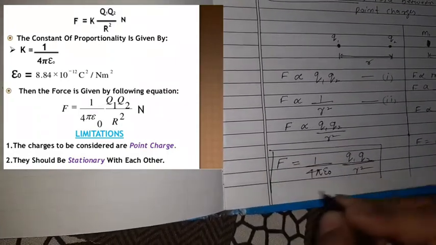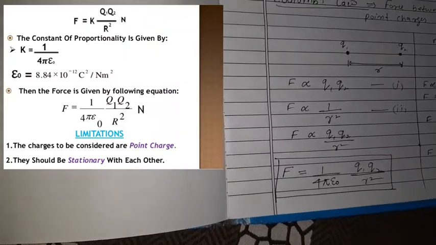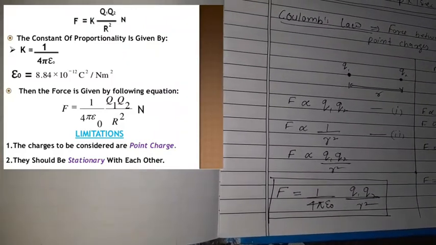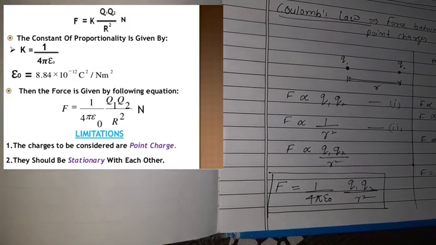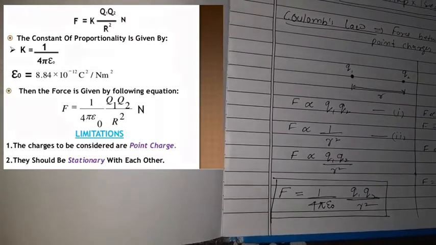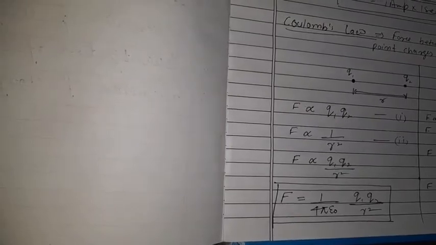This becomes the formula for the electrostatic force between two charges. It can be repulsive or attractive depending upon the nature of the charges. The constant is 1 upon 4 pi epsilon naught.